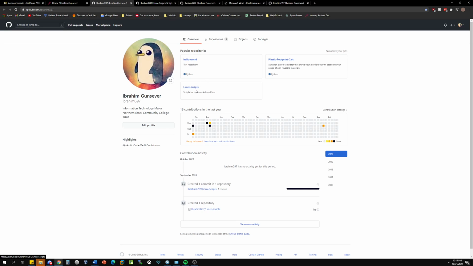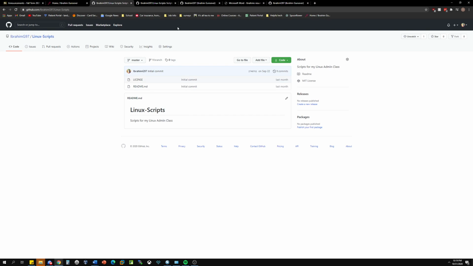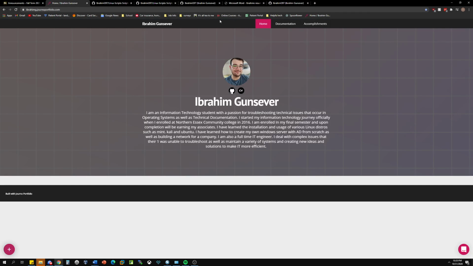The Linux scripts repository is for my Linux admin class. As you can see, it's pretty bare bones because I'm still working on my scripts. I'm currently working on the user management script. It's just taking a lot of time. I put a lot of effort into regex, and that kind of held me up on a lot of things. So now we're going to go back to the portfolio.